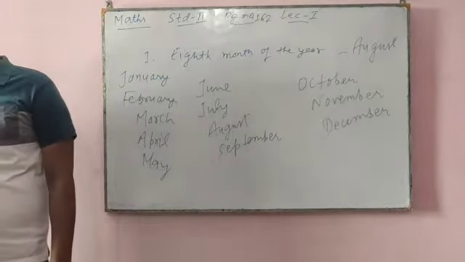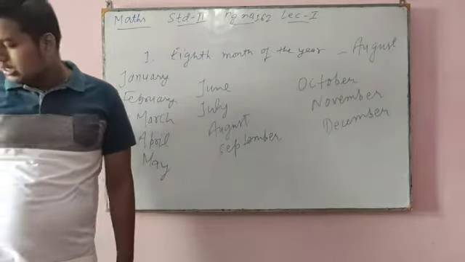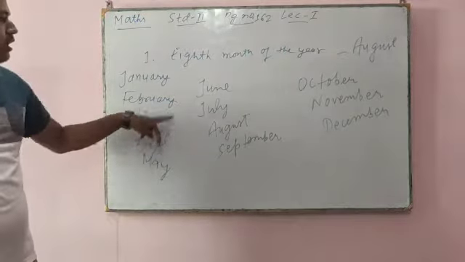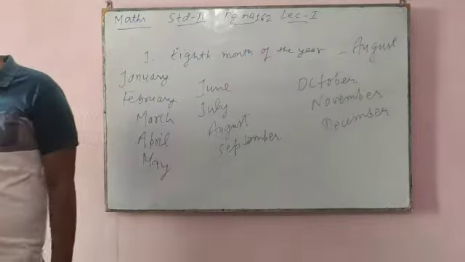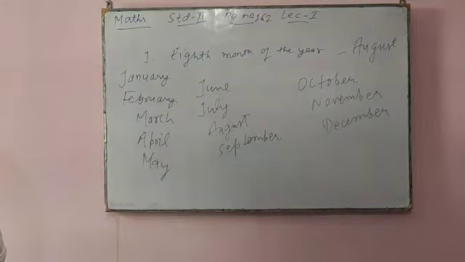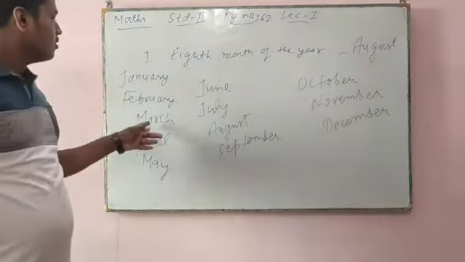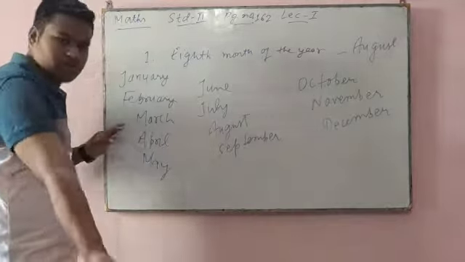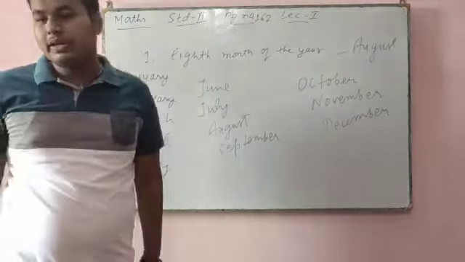Now come to question number 7. Which month comes between April and June? Between April and June, which month is there? May. So you can write May. Which month comes before April? After means one ahead. Before means you have to go one back. So before April is what? March. So the answer will be March.